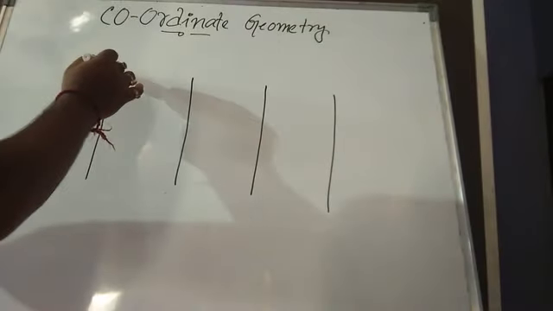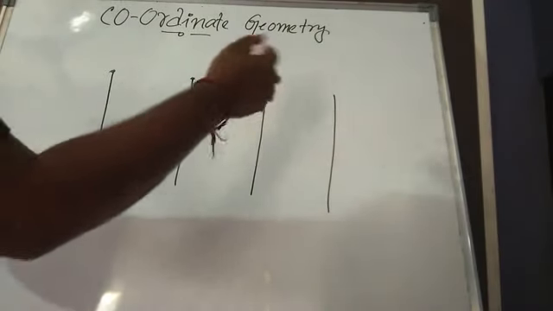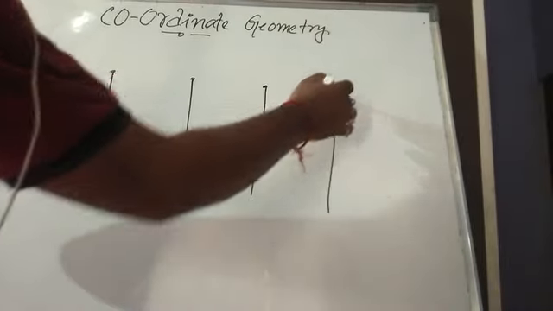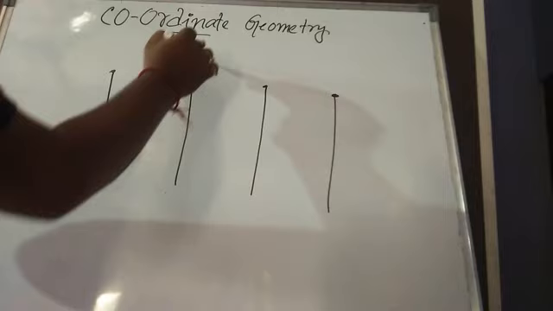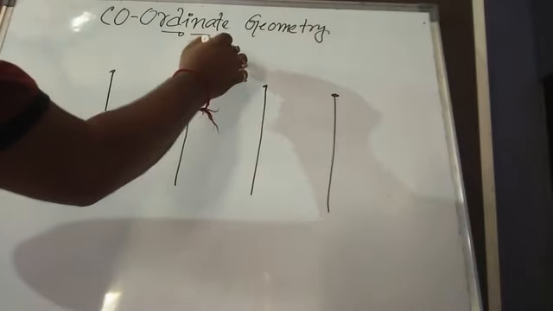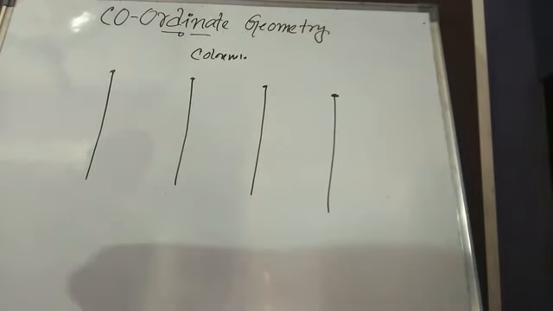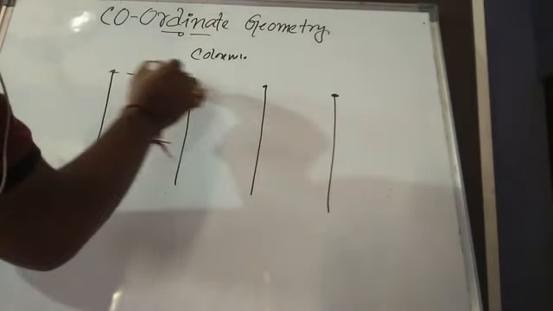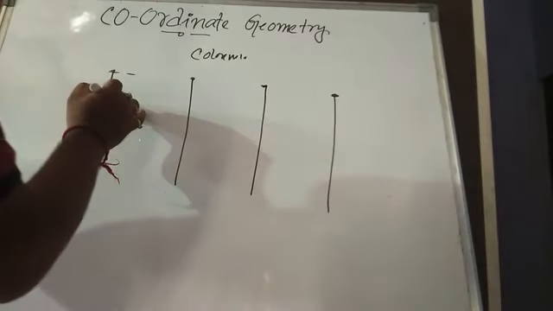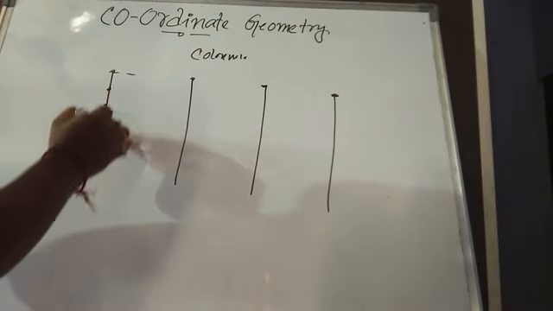I hope in your own classroom you also have 4 columns of benches, and there are several rows of benches. In every row there are 7 or 8 benches.